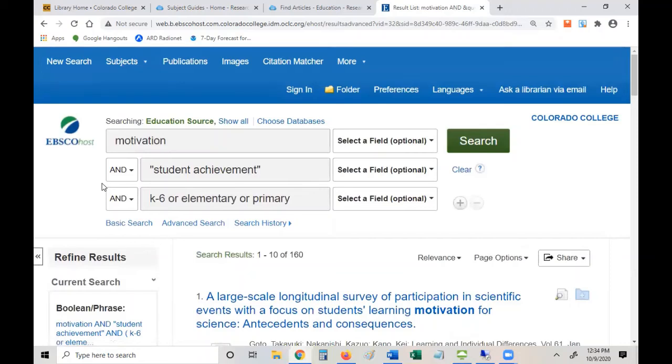So I would start off with ERIC and Education Source. And then, you know, if you're not finding what you're looking for, you could add APA PsycInfo to this. And you can also limit just to APA PsycInfo, but I wouldn't start out that way. I would start out with these two, and then you could broaden to APA PsycInfo.